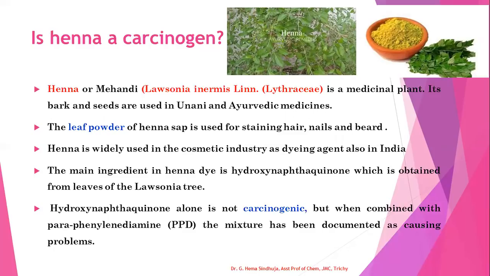The main ingredient in henna dye is hydroxynaphthoquinone, which is obtained from the leaves of the Lawsonia tree. Hydroxynaphthoquinone alone is not carcinogenic, but when it is combined with paraphenylene diamine (PPD), this mixture has been documented as causing problems.